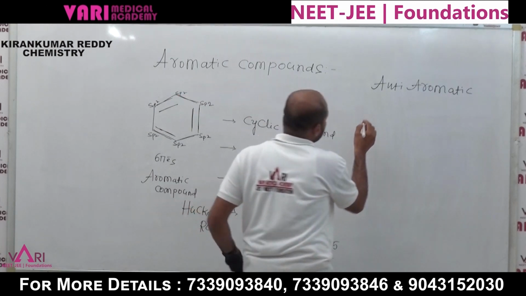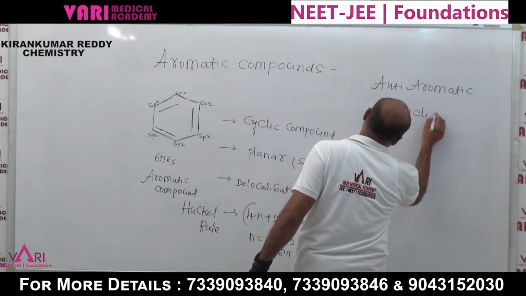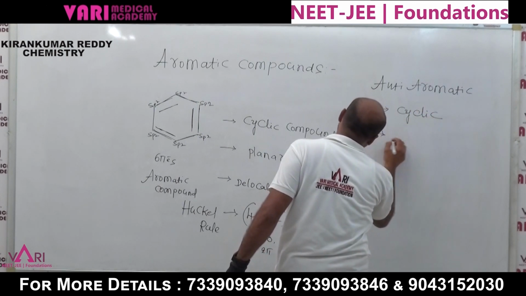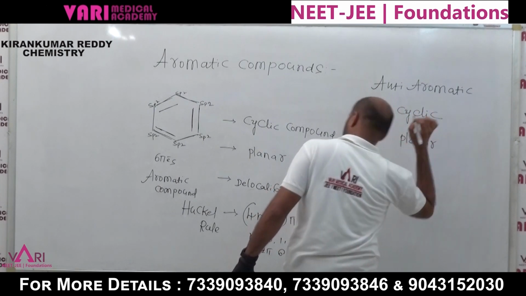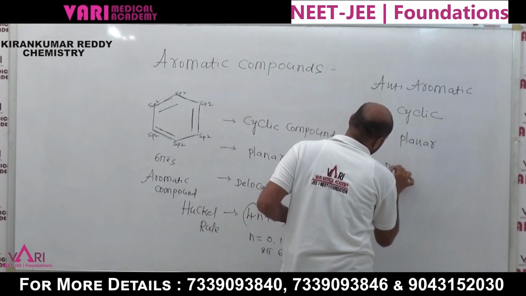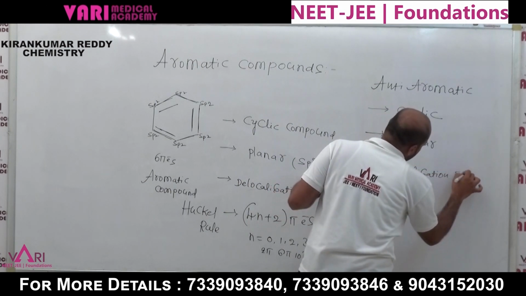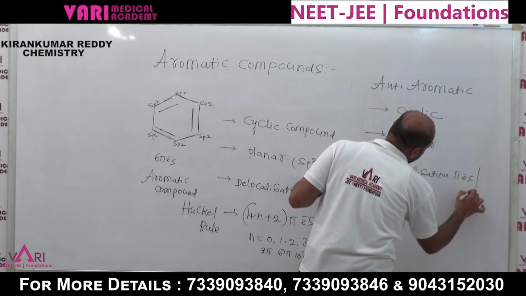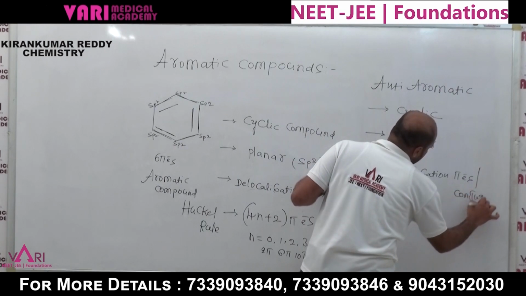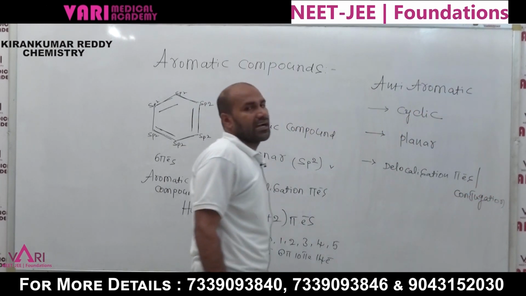It must be cyclic, it must be planar, and delocalization of pi electrons or conjugation is present.